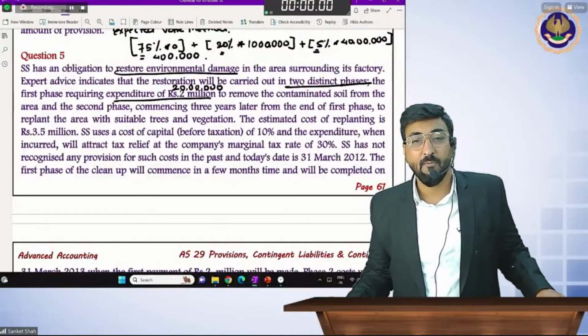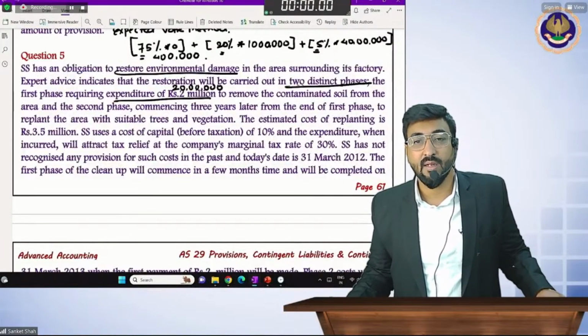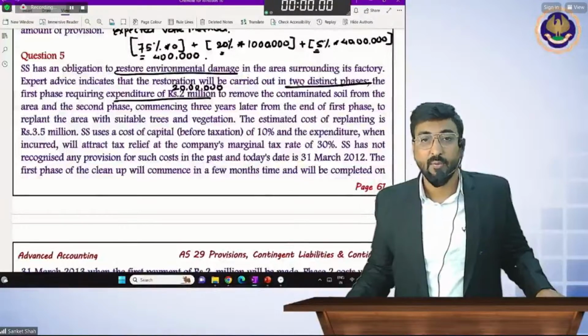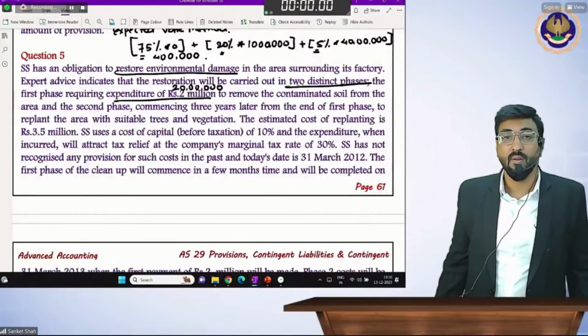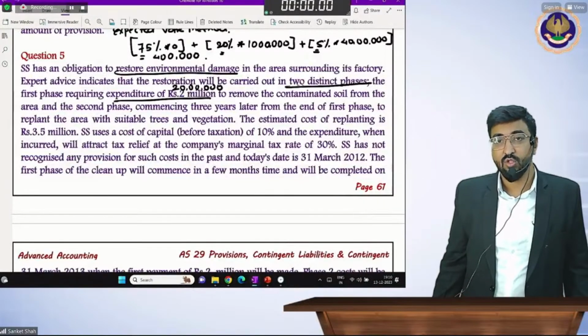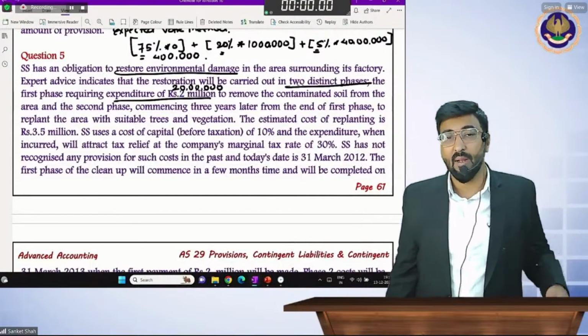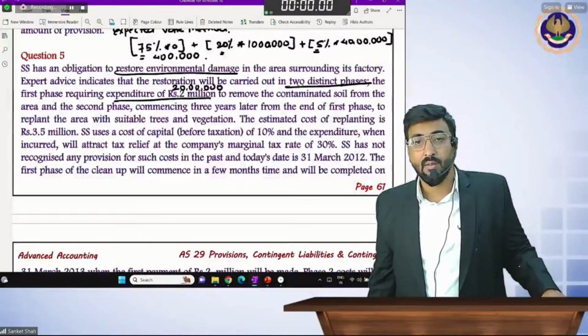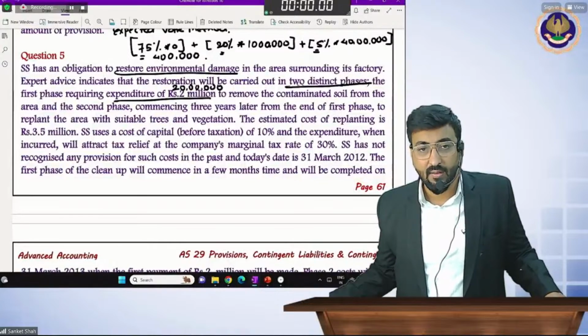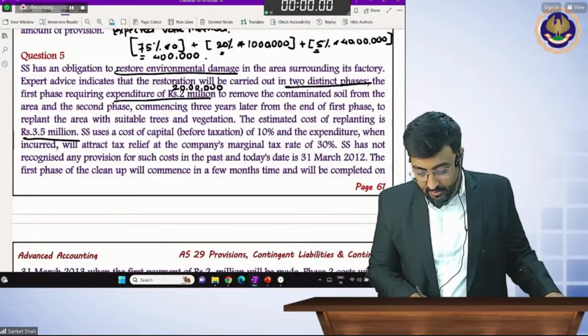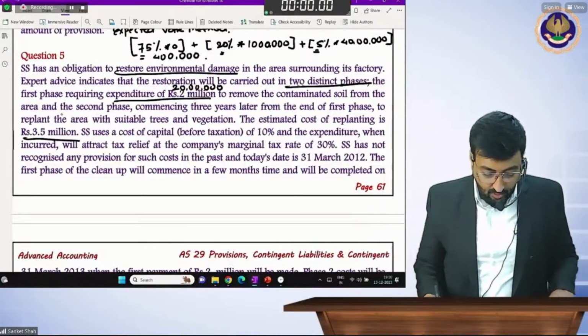And second phase, commencing 3 years from the end of first phase, is to replant the area with suitable trees and vegetation. सो सेकंड फेज रीप्लांट, वापस से पौधे वहां पे लगाने पड़ेंगे आपको. The estimated cost of replanting after 3 years is 3.5 millions, that is 35 lakhs.